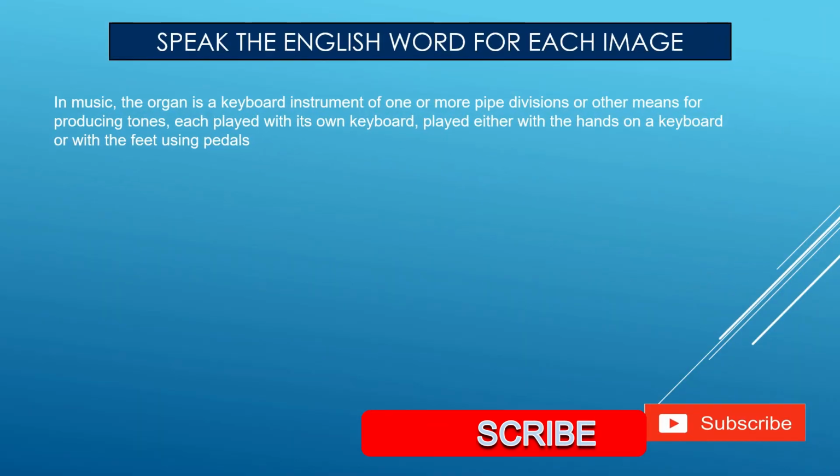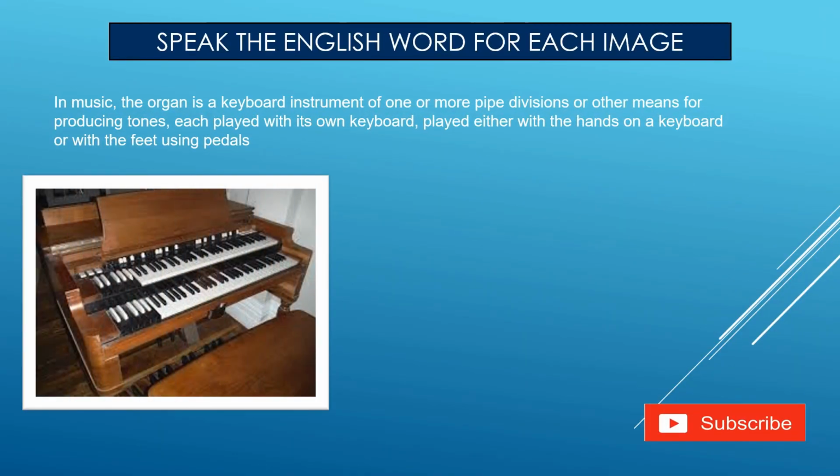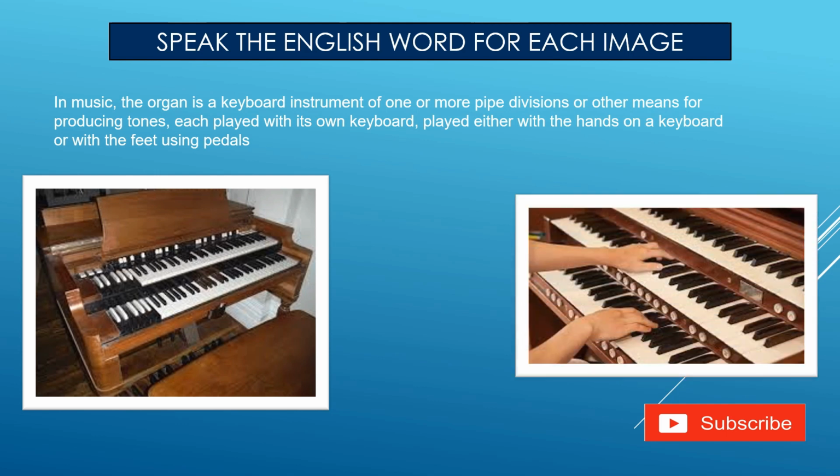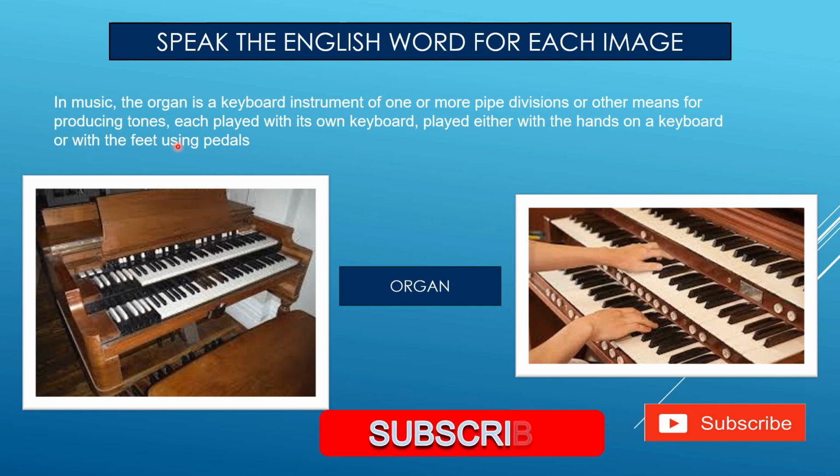Okay, next we can see organ. Organ is just like a keyboard instrument. You have to play it with your fingers. So in music, the organ is a keyboard instrument of one or more pipe divisions or other means for producing tones, each played with its own keyboard, played either with the hands on a keyboard or with the feet using pedals. Right, this is the organ, organ. If you find this type of image, then you will remember the name organ.